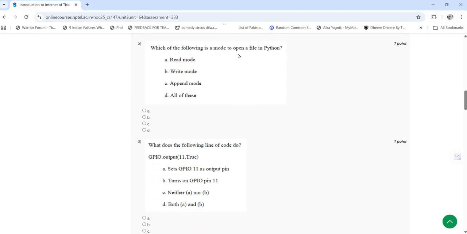Fifth question is which of the following is a mode to open a file in Python? So the answer for the fifth question is D, that is the read mode, write mode, append mode. So all of these.